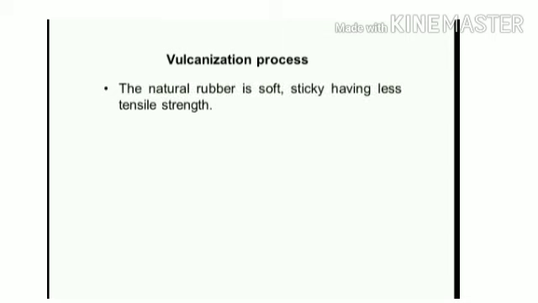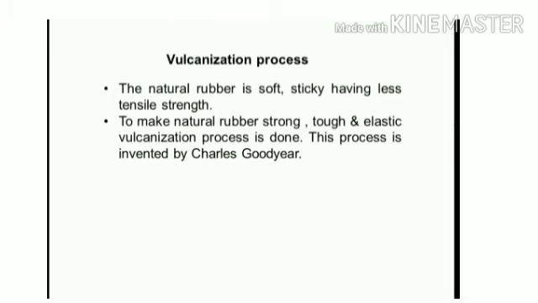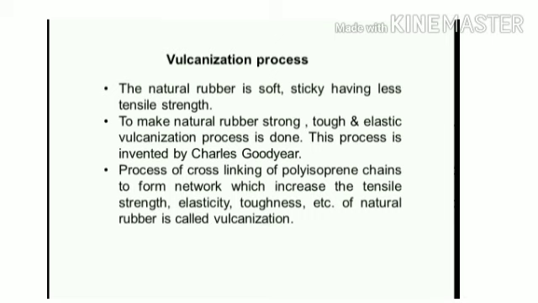Vulcanization process. The natural rubber is soft, sticky, having less tensile strength. To make natural rubber strong, tough and elastic, the vulcanization process is done. This process was invented by Charles Goodyear. The process of cross-linking of polyisoprene chains to form a network, which increases the tensile strength, elasticity, toughness, etc. of natural rubber, is called vulcanization.